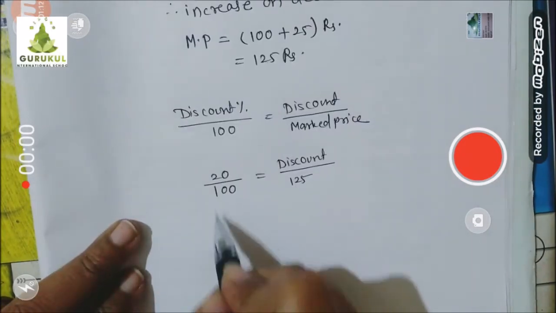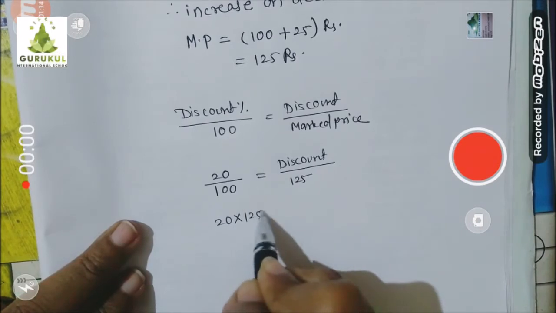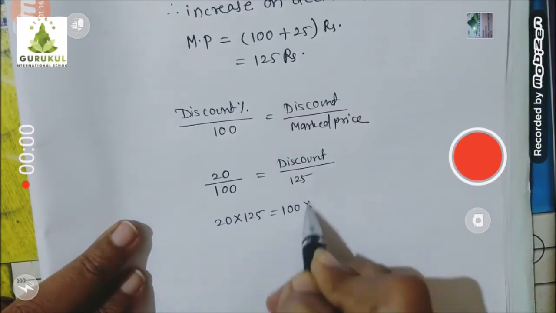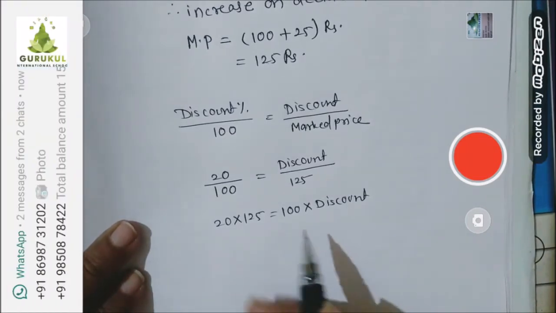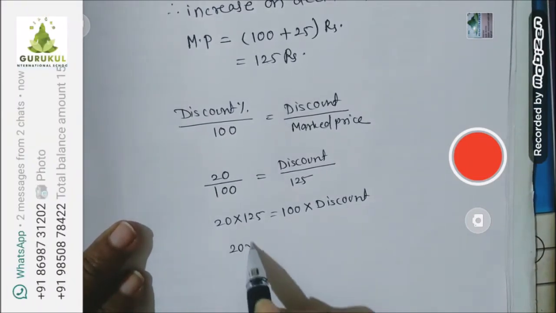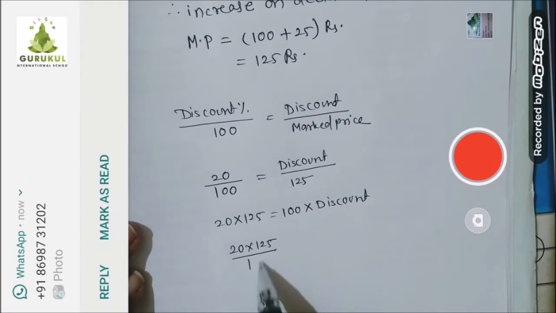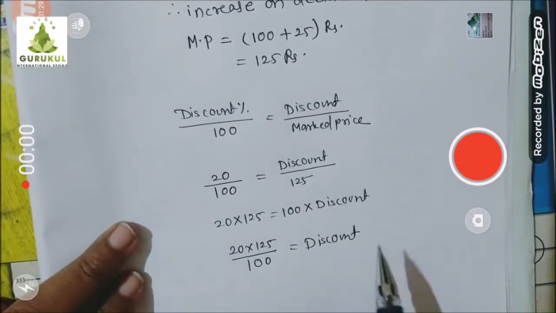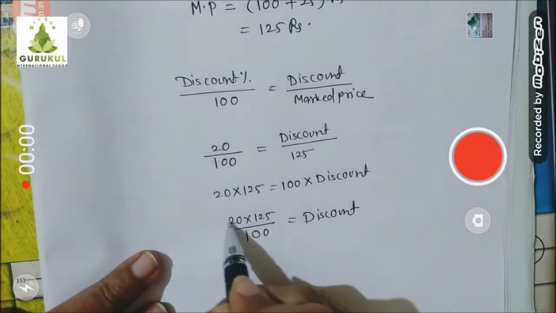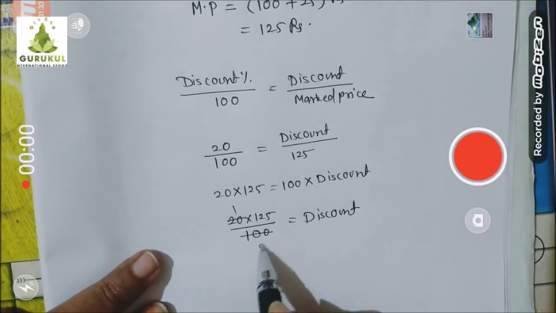Cross multiply. So 20 into 125 is equal to 100 into discount. Okay. So children, 20 into 125 divided by 100 is equal to discount. Now let's find out: 20 ones are 20, 25 is 100.